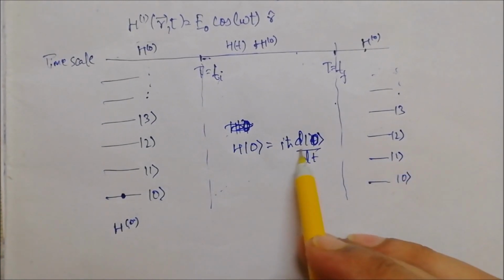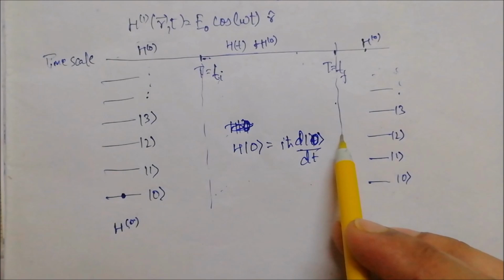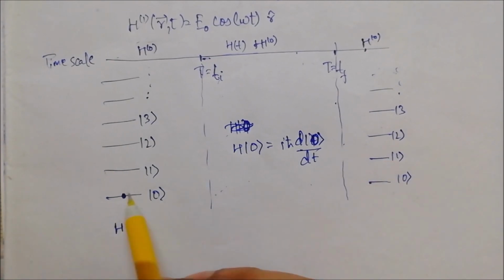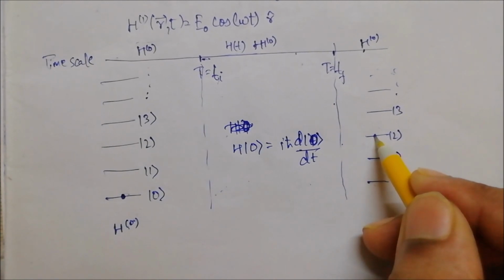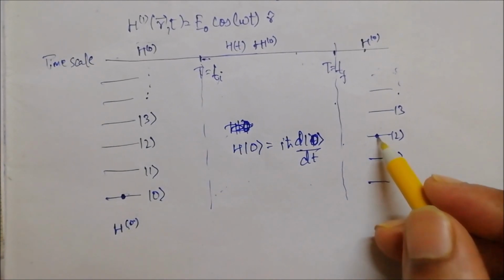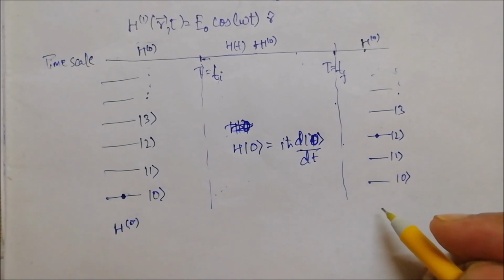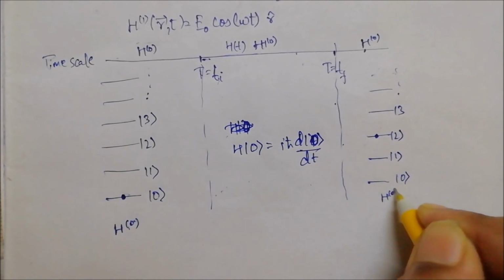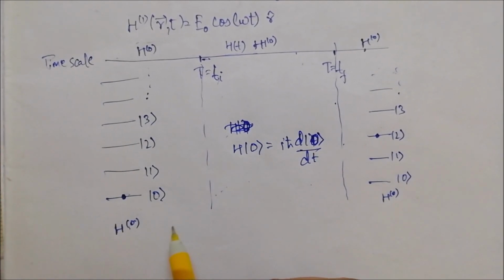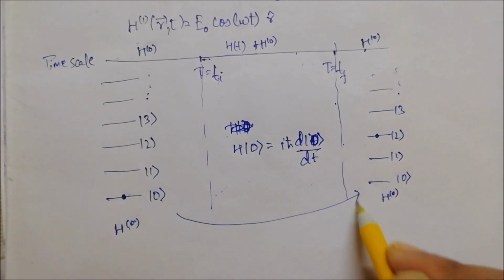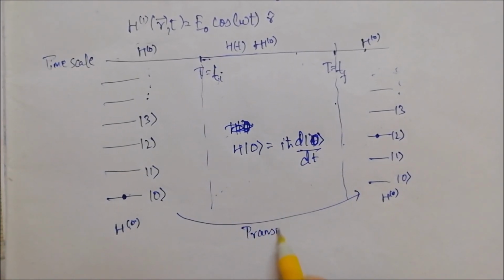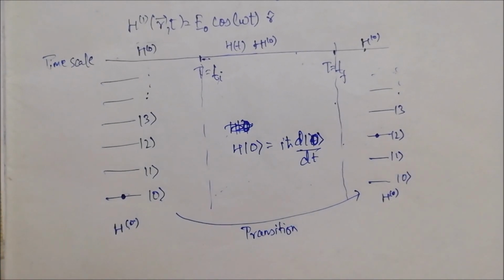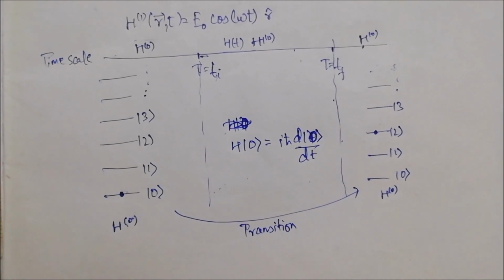And since the system has now evolved, when we switch off the perturbation, it might not be in the same state. So we may find it in some other state. Suppose we find it in state 2. So here we say that the system has undergone a transition. As you see, transitions occur when we apply a time dependent perturbation on the system.